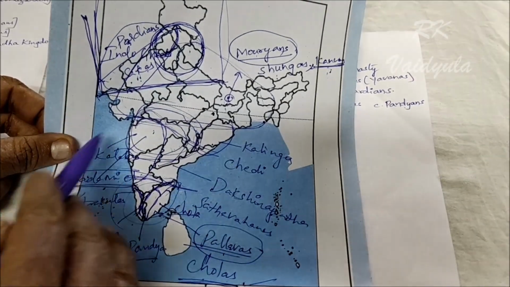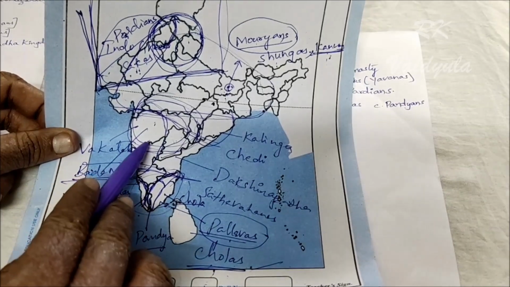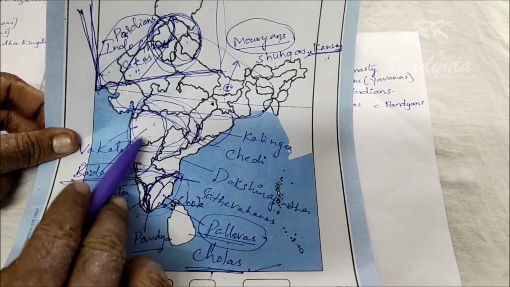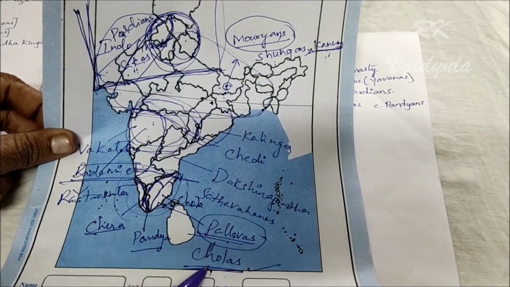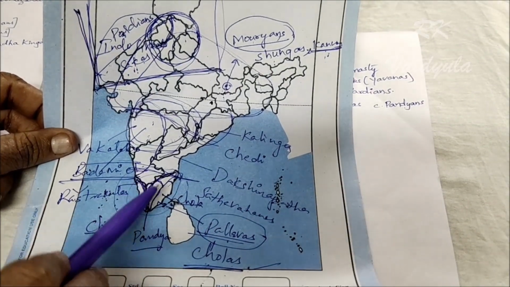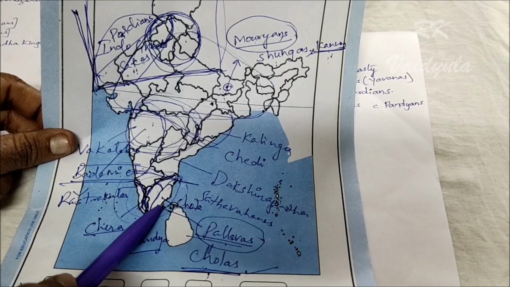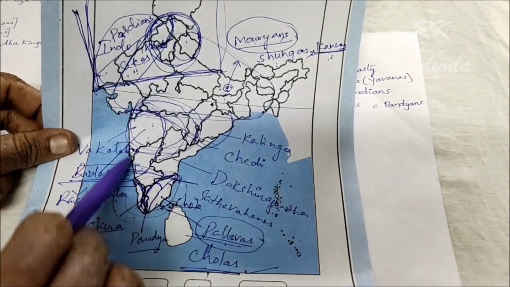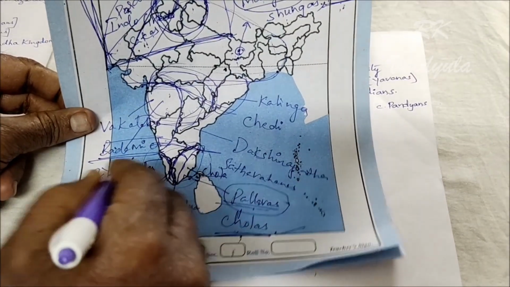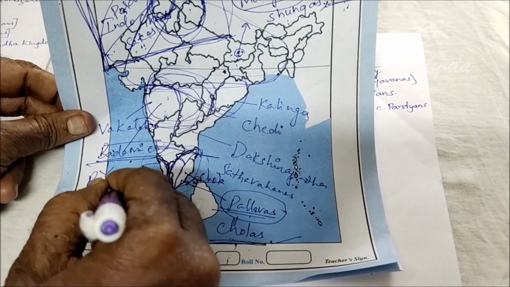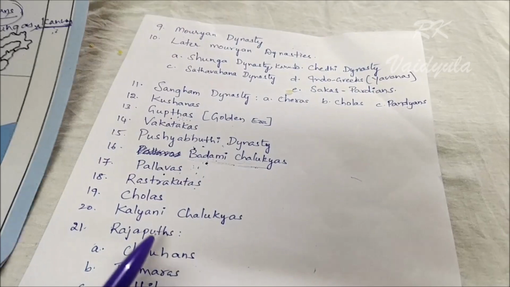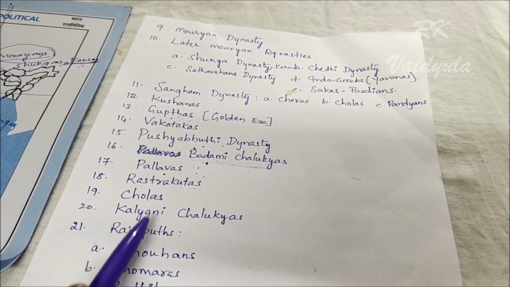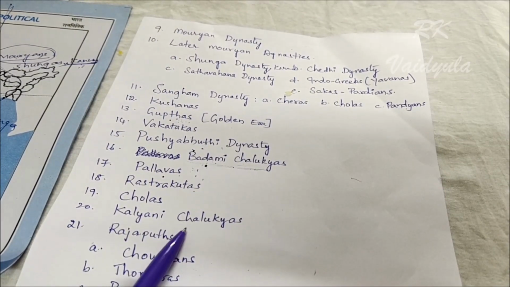When the Badami Chalukyas were terminated, the Rashtrakutas arrived. When the Rashtrakutas arrived, the Pallavas were terminated, replaced by the Cholas. When the Cholas arrived, the Rashtrakutas were replaced by the Kalyani Chalukyas. That's why after the Cholas we discuss the Kalyani Chalukyas.